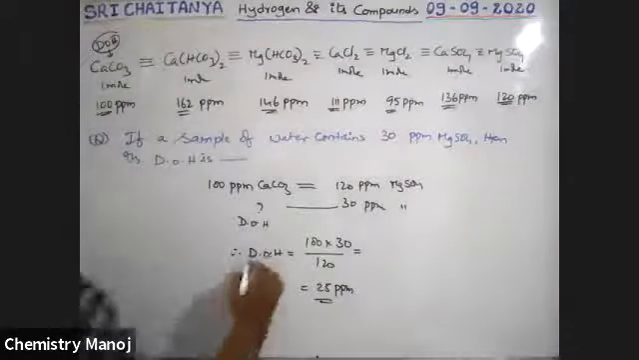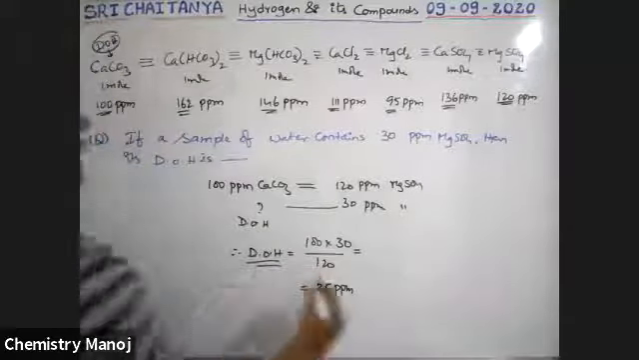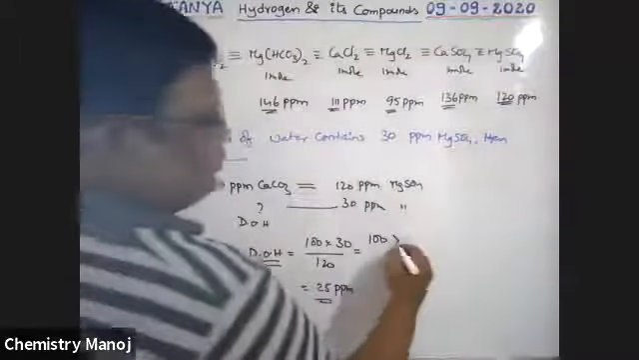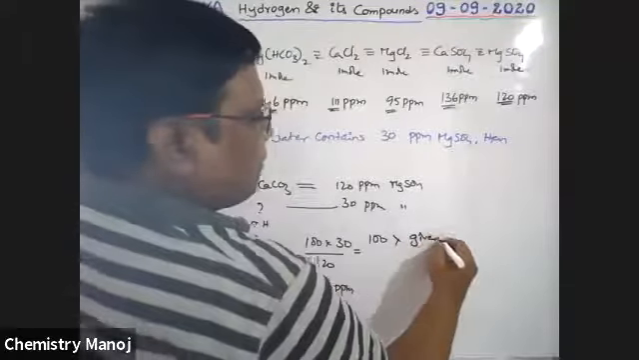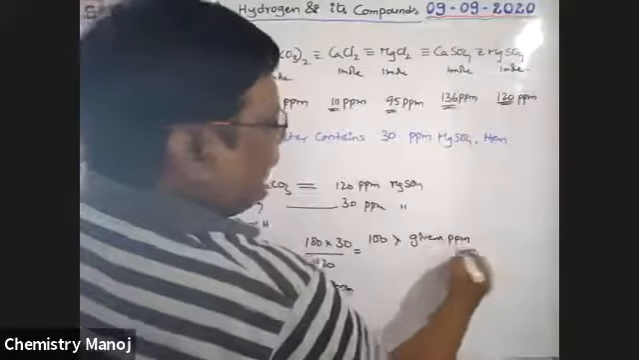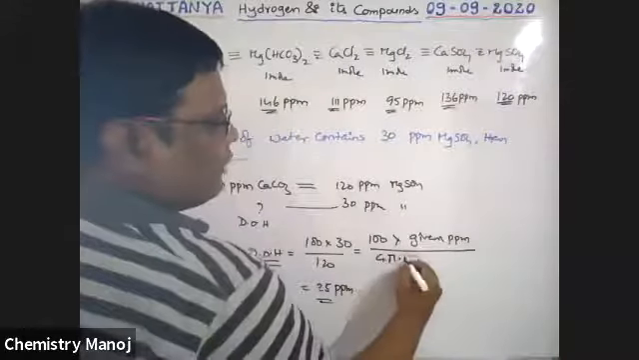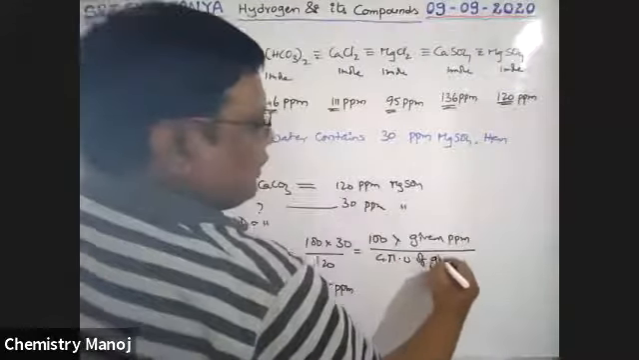Now, how to calculate degree of hardness, sir? See here, 100 is always common. Degree of hardness is 100 into the given ppm, by the molecular weight of the given compound.